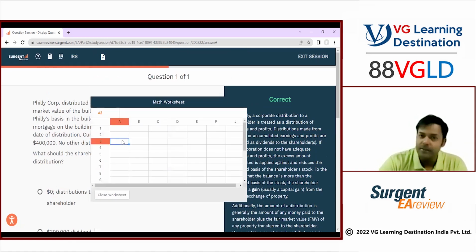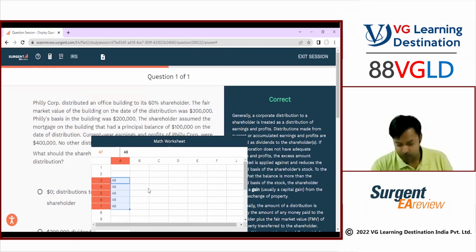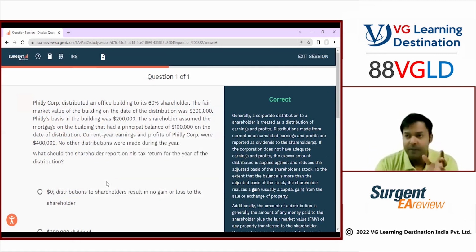Here we can't make a financial model or something. Very basic calculation, for example, 6 into 8. You can do very basic calculations, nothing complicated. But again, it depends if you want to do all of it on the laptop or on the calculator. Absolutely your wish.